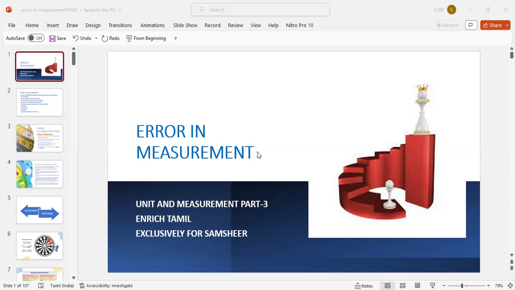So we are now going on to the significant figures. Point number 1: all leading zeros are not significant. All non-zero numbers are significant. All zeros between the non-zero numbers are significant. All trailing zeros after the decimal are significant.